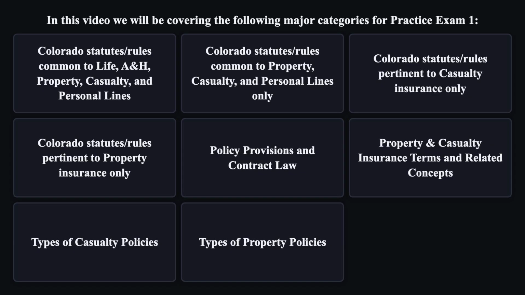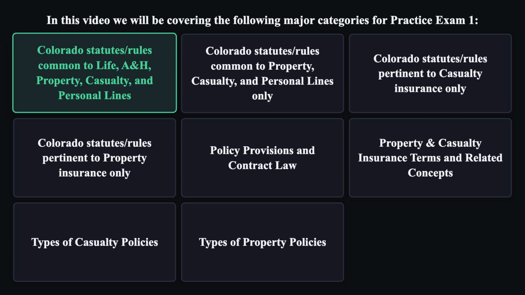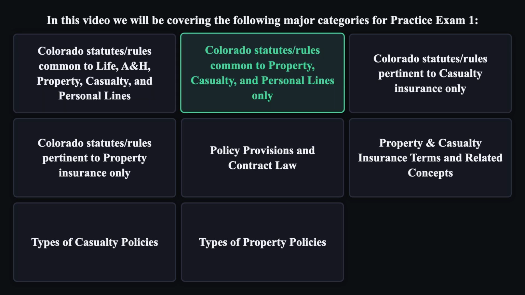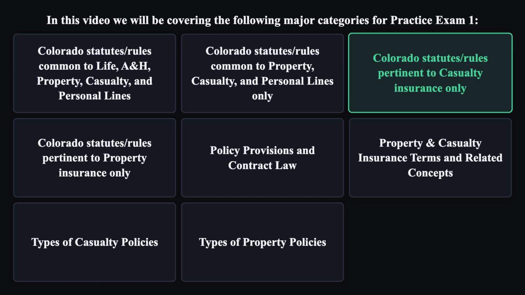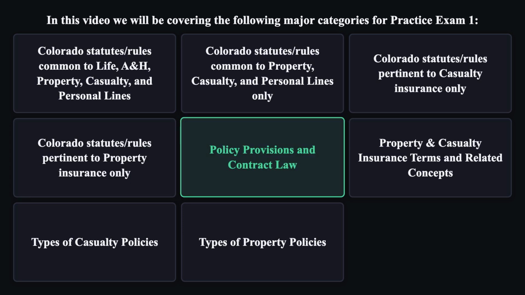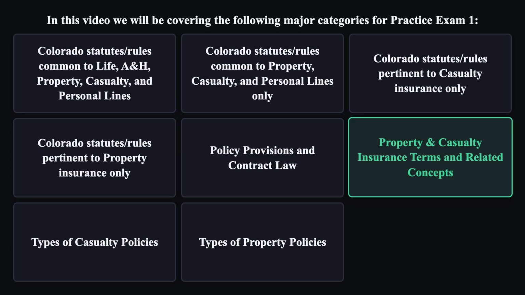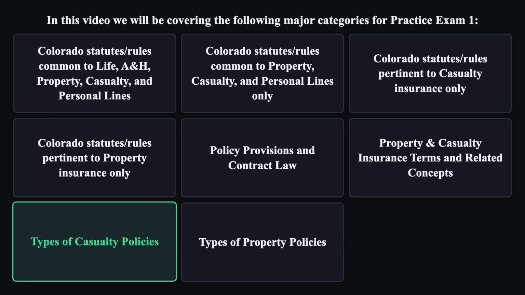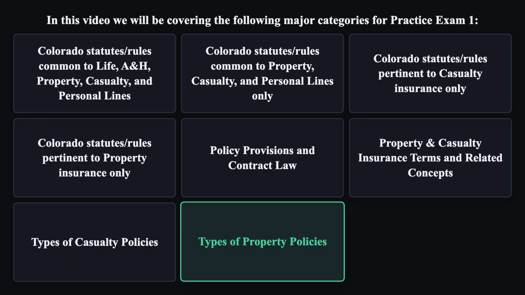In this video, we will be covering the following major categories for Practice Exam 1. Colorado statutes, rules common to life, A and H, property, casualty, and personal lines. Colorado statutes, rules common to property, casualty, and personal lines only. Colorado statutes, rules pertinent to casualty insurance only. Colorado statutes, rules pertinent to property insurance only. Policy provisions and contract law. Property and casualty insurance terms and related concepts. Types of casualty policies. Types of property policies.